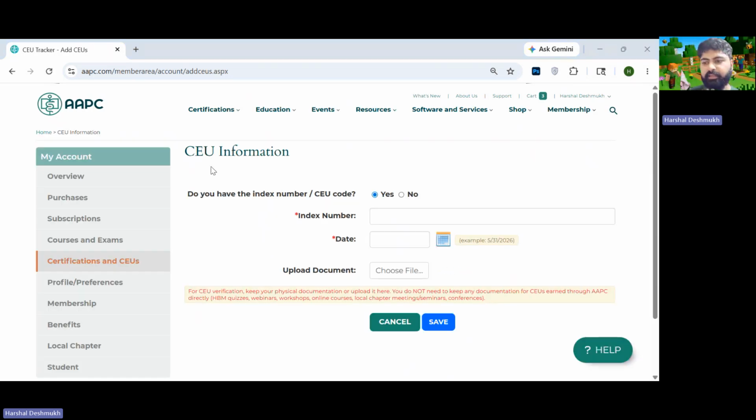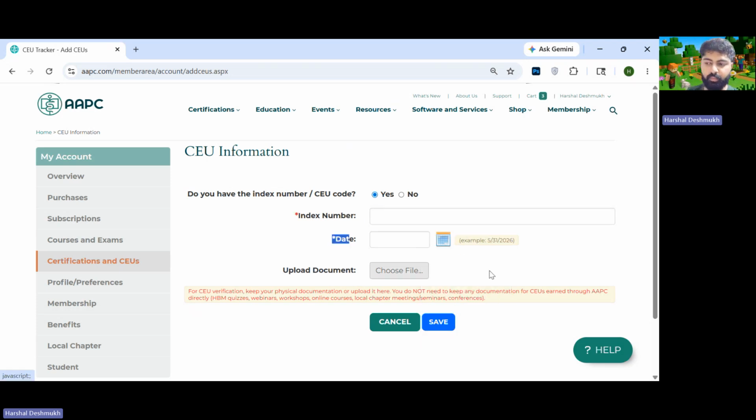Next, they'll be asking you for some information before you proceed to get a CEU. They'll ask you, do you have an index number? You'll say yes, and now you'll tell them the index number you have. You'll get that index number on the course you completed on Medicare Learning Network. So you'll paste the index number over here.